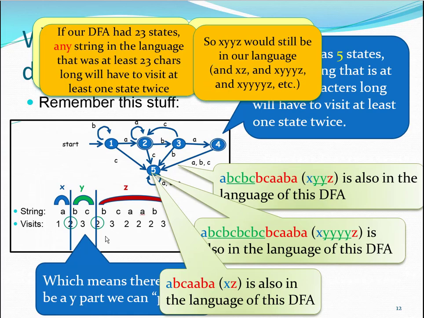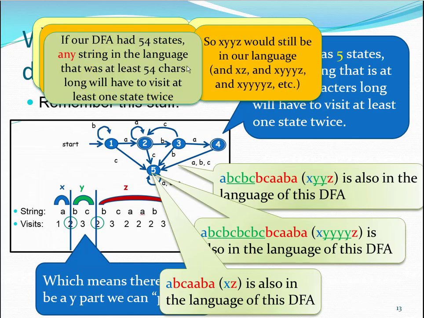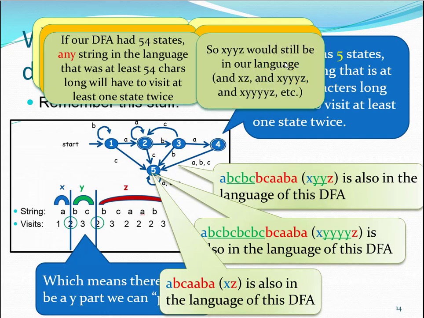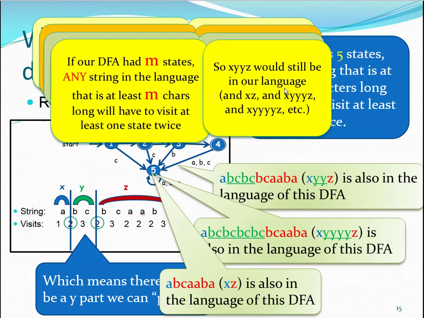Each string has a different split, remember, because the split has to do with what states we visited to process that string. But once we figure out what the XYZ part is for the string in our 23 state DFA, we can also know these things. Same if we have a 54 state DFA. The string split might be different, what the X is, what the Y is, and so on, but XYYZ is going to be in our language and XZ and so on.